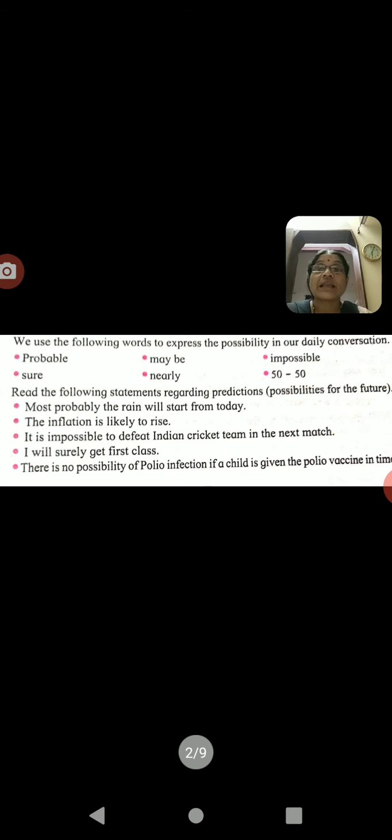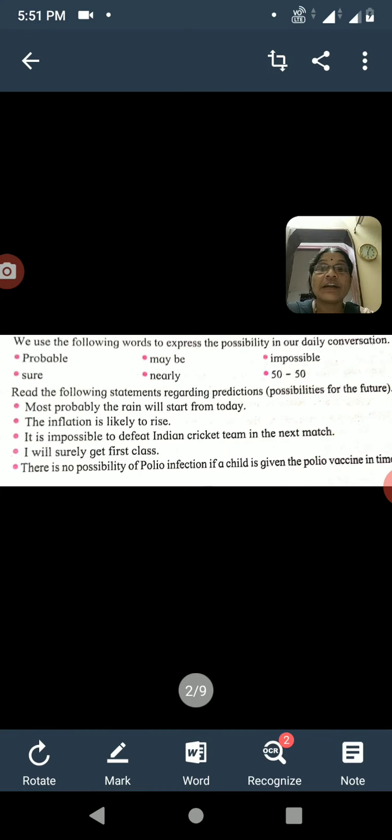To show the probability, there are some words which we use in our daily conversation: probable, maybe, impossible, sure, nearly and 50-50. Probable means possibility and maybe means less possible. Impossible means not possible, and surely means 100% guaranteed. Nearly means near about, and 50-50 means there are two chances, two possibilities in that thing.